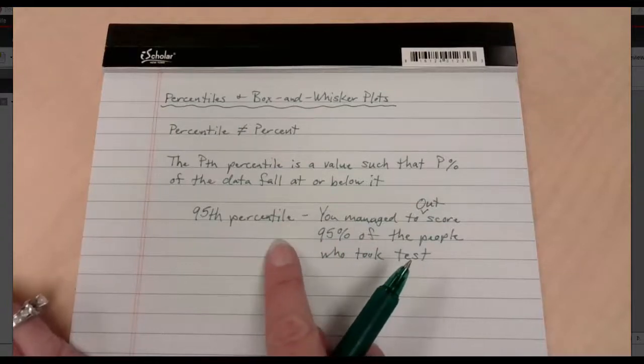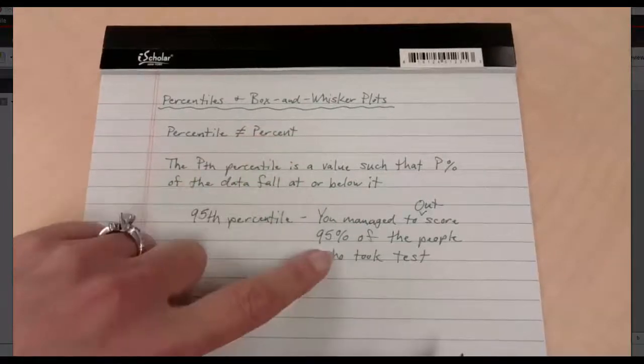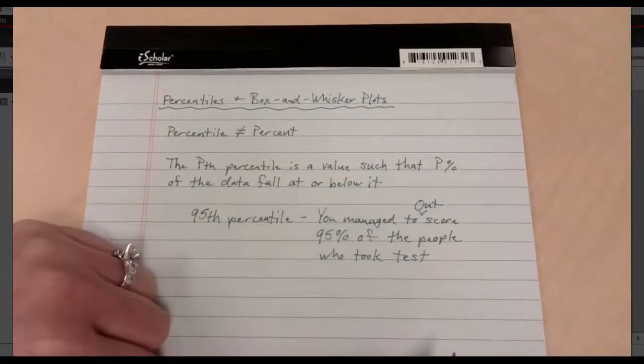So a percentile does not give you a percent. It does not tell you what you know or do not know. It simply compares you to other people, other scores, which I think is fascinating.